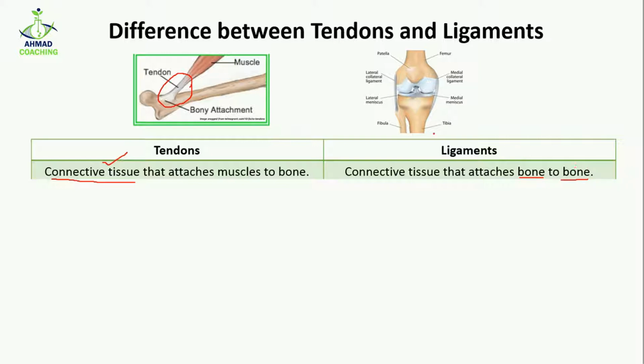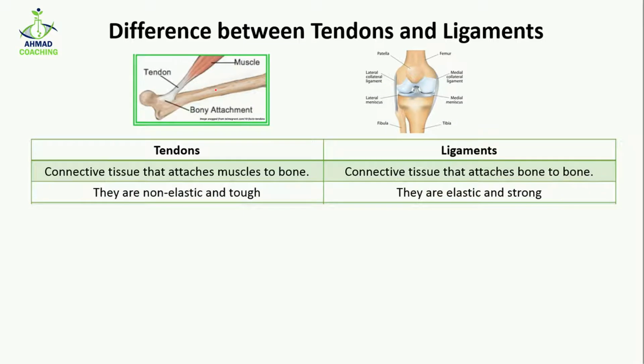So here you can see that this is one bone and this is another bone, and this is a joint, the joint where the two bones attach with each other. Here you can see that this part of bone is attached with this part of the bone by the help of this connective tissue, and this connective tissue is known as ligament. Ligaments are going to connect a bone with another bone, while the tendons are going to attach a muscle with the bone.